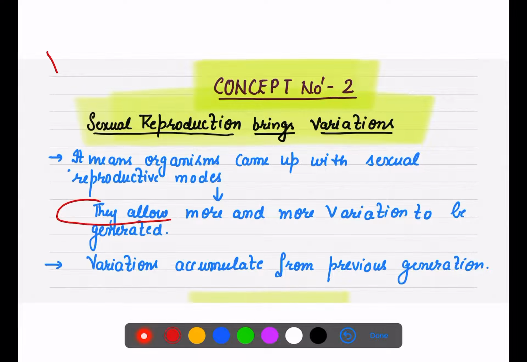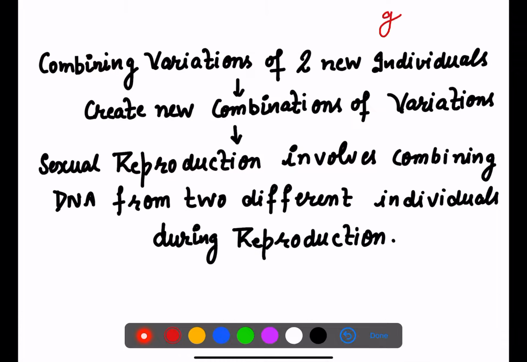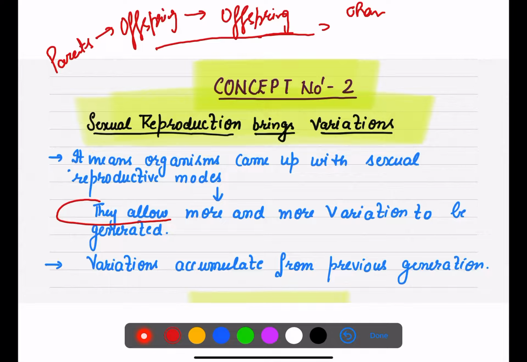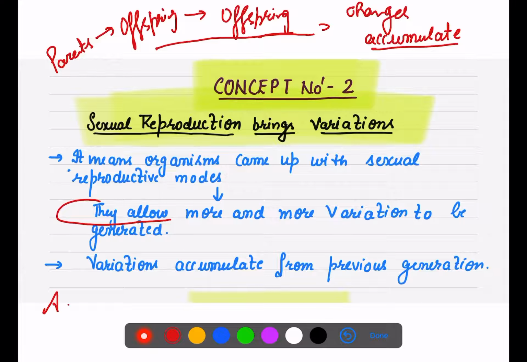Means today, suppose parents produce the first generation, there will be few changes, slow, not major changes, small changes, and they will reproduce more changes. So in this way these small changes accumulate over a period of time. ये इकट्ठा होते रहते हैं, and finally these changes are a base for the evolution. Evolution means adaptation